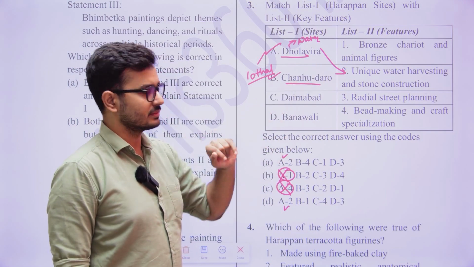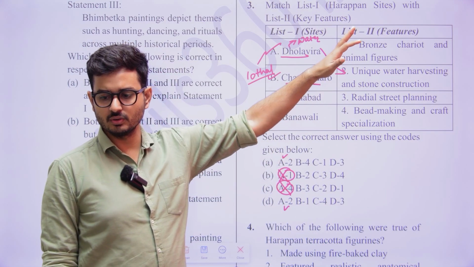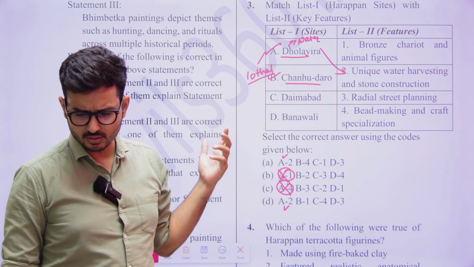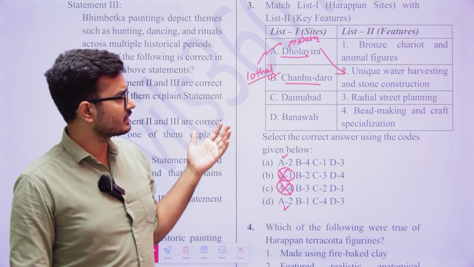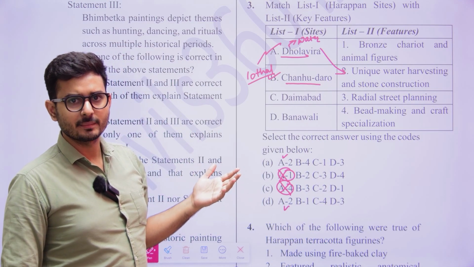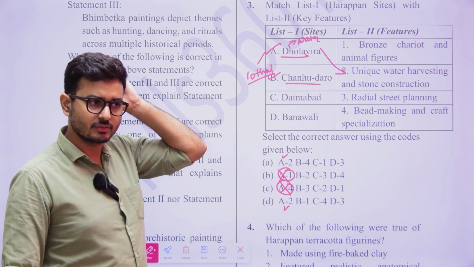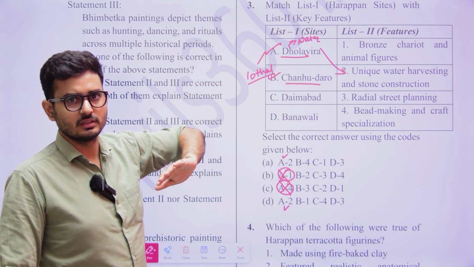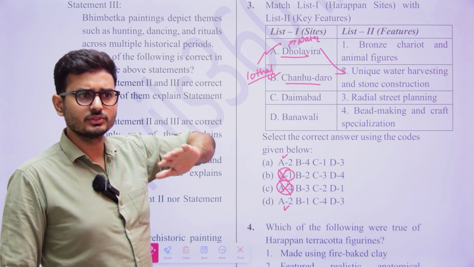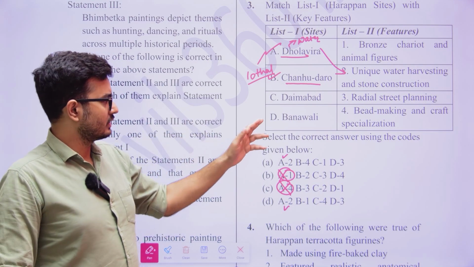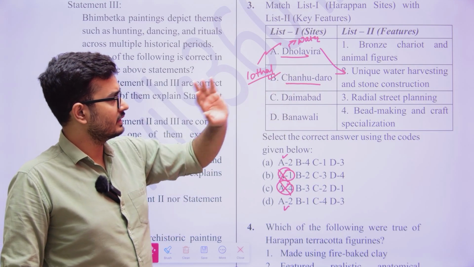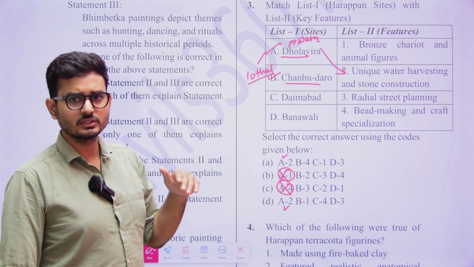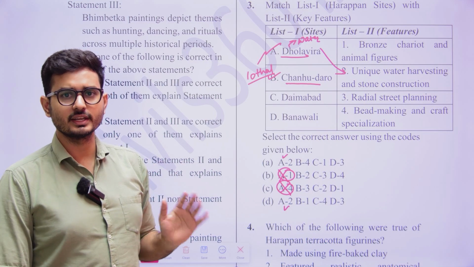Now here, what do you see? You are also going to use the particular aspect of geography. Chanhu Daro is in the Sindh area of Pakistan, where a lot of stones and everything were found. Whereas Daimabad is in the Bihar and UP area. That area was a resourceful area.